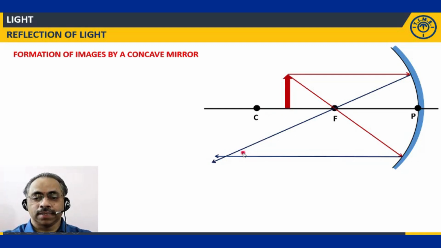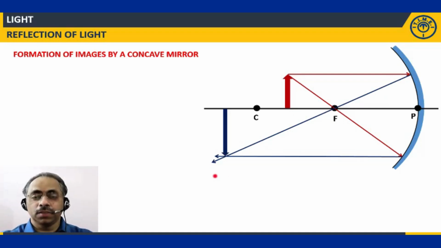Now if you consider it this way, these two light rays are intersecting at this point. So we will have the image at this point. Clear? Now the image is formed at this point. It is magnified, bigger in size. It is still inverted. It is real.